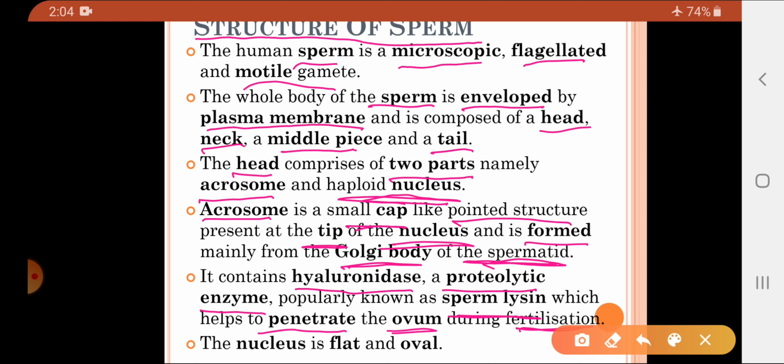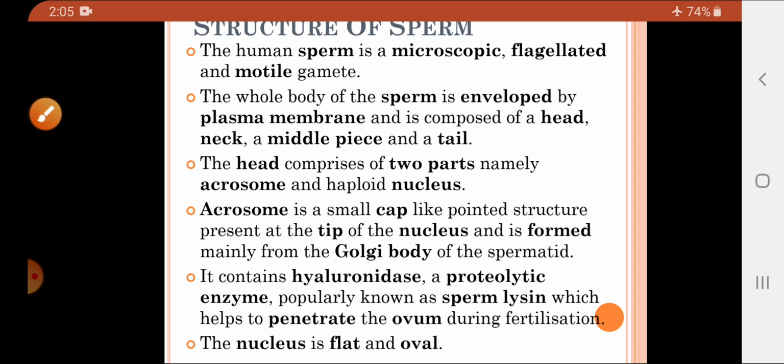Very important, students: the acrosome consists of the hyaluronidase enzyme, and this enzyme plays a very important role to penetrate the ovum at the time of fertilization. When we talk about the nucleus, it is flat as well as oval shaped. So that is regarding the description of the head part.